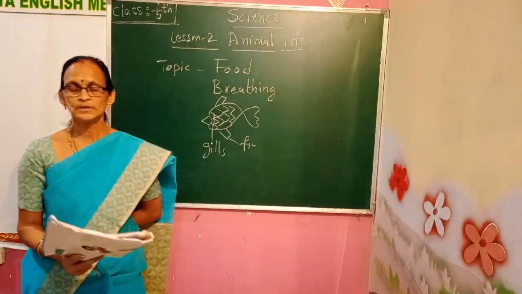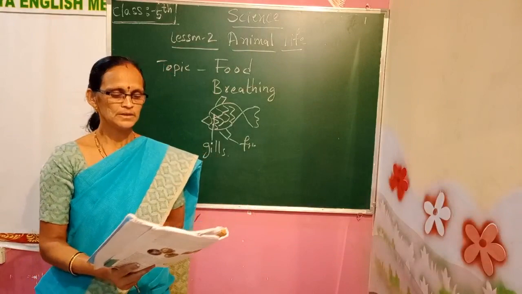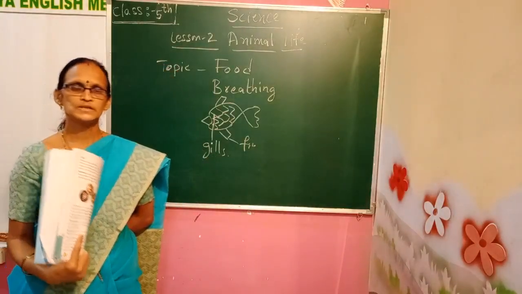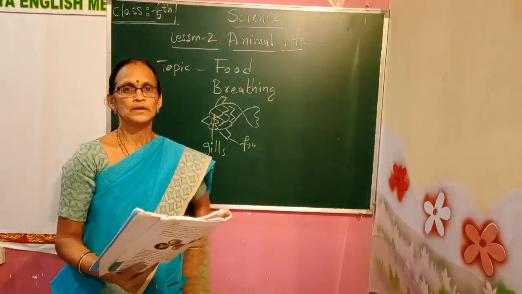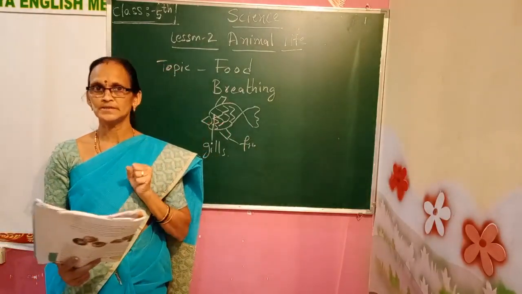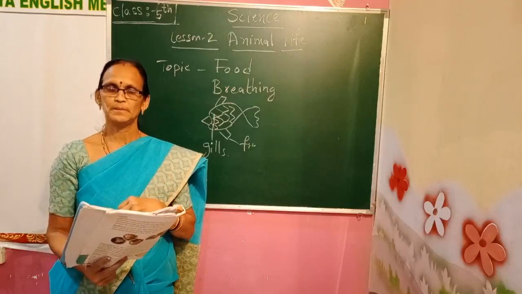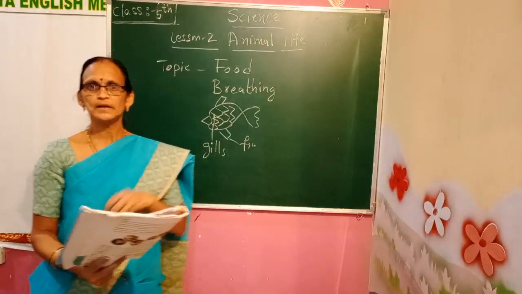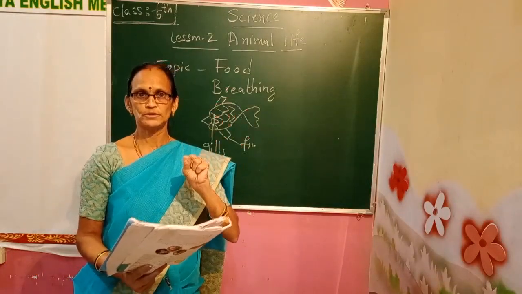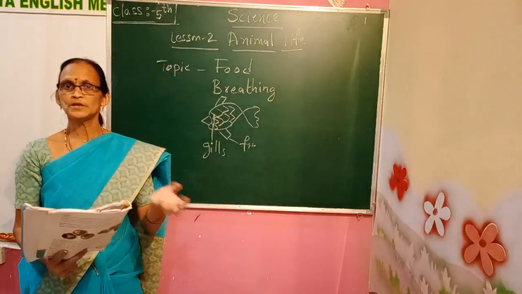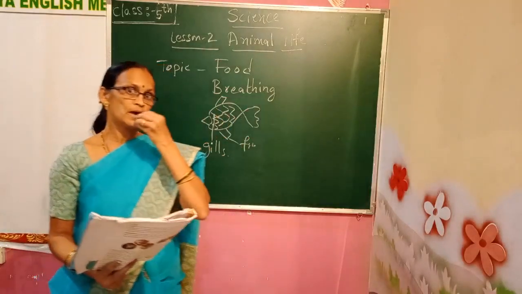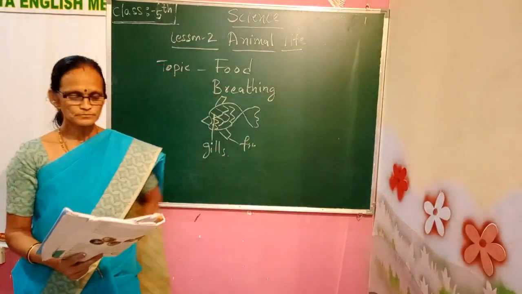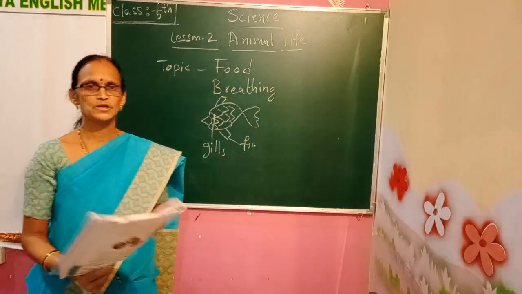So the fish takes water through the mouth, and the gills take the oxygen available in the water and give out carbon dioxide. When the water comes out, the carbon dioxide also comes out. This process is called the exchanging of gases.